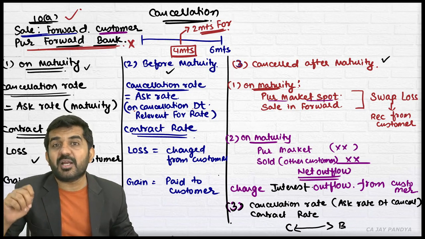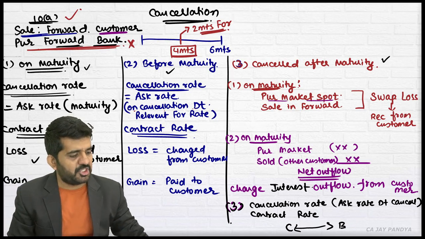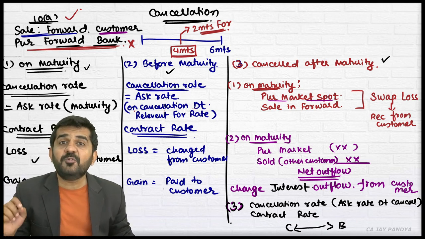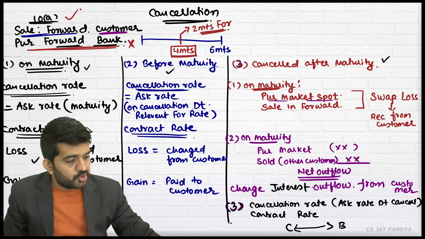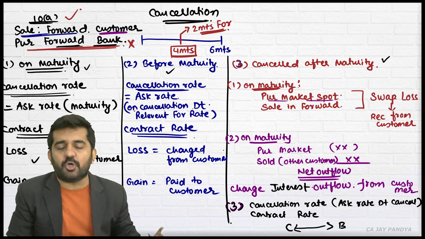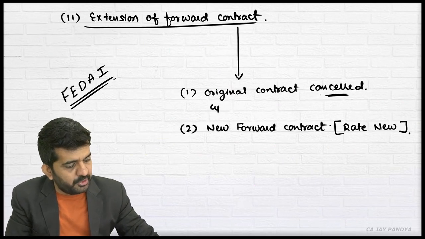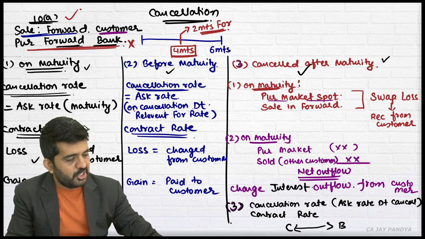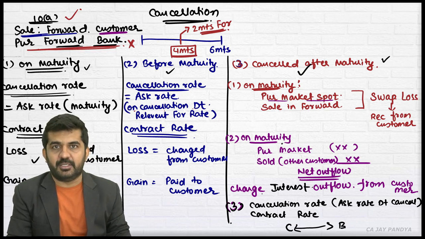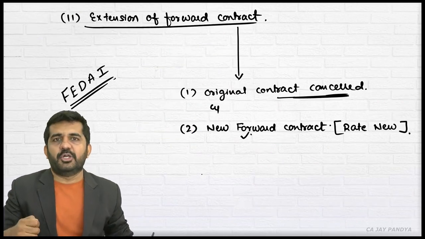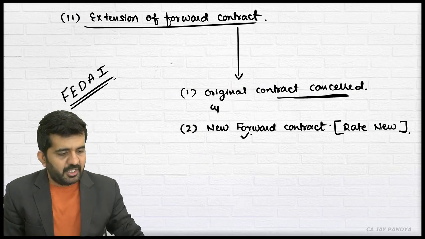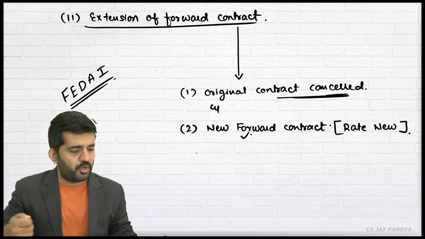So what questions were asked in the ICAI examination were this. After maturity, the contract was extended. So if after maturity contract is extended, you need to first cancel original contract based upon this. So all these 3 steps we have done. Is it alright? And then a new forward contract will be entered at new rate. Is it alright? This is extension of a forward contract.